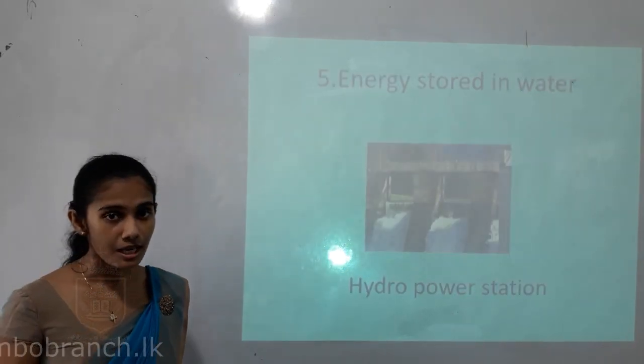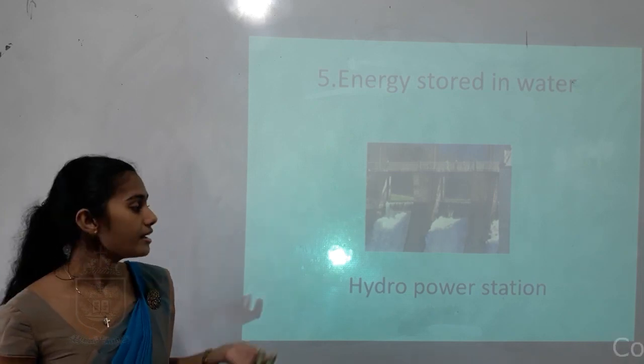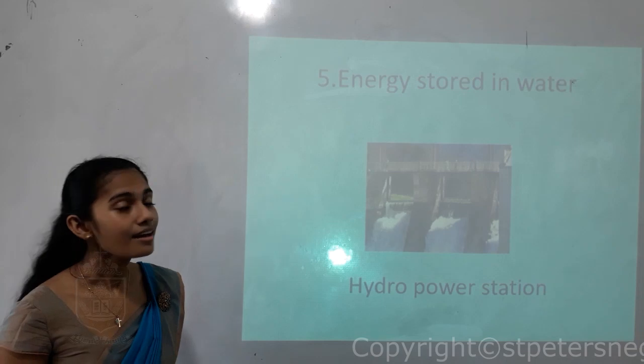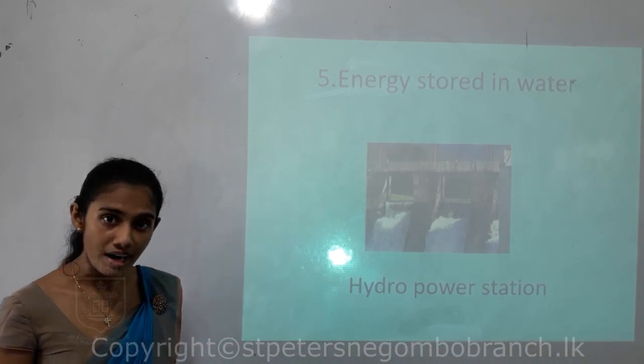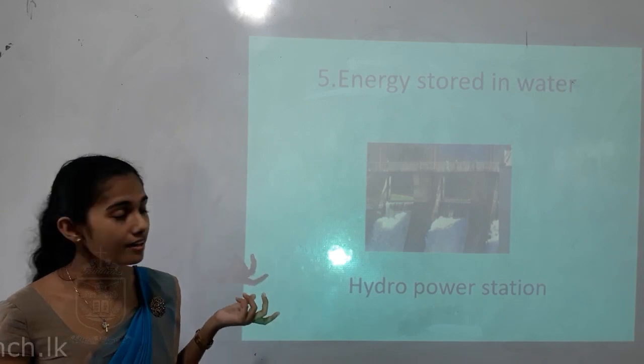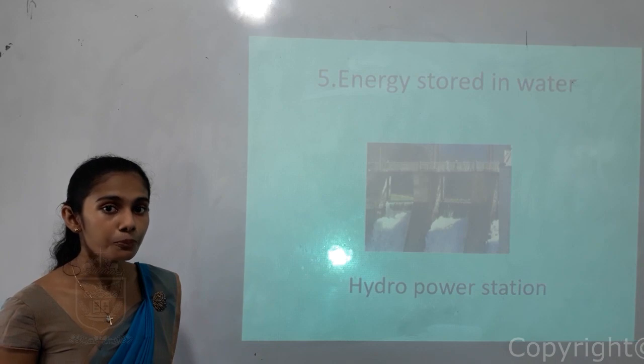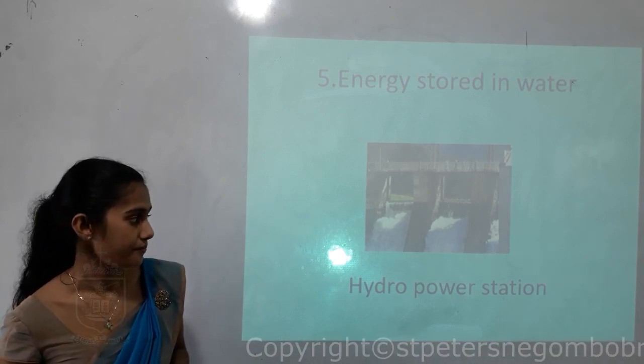So this is the other type of energy, children. You all know this one very clearly, children. In hydropower stations, current is produced by running water. Okay, so the energy, which is the kinetic energy stored in running water, is used to produce current.